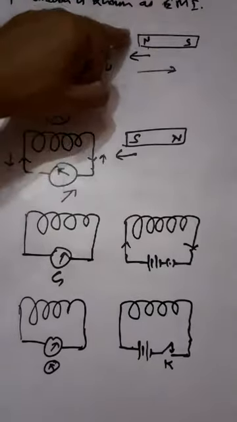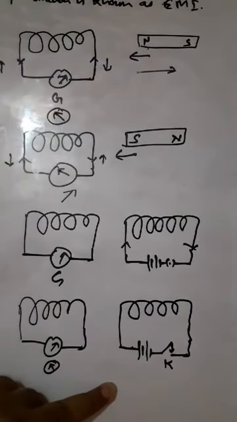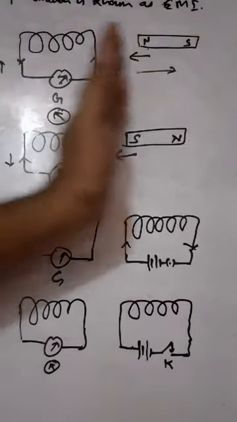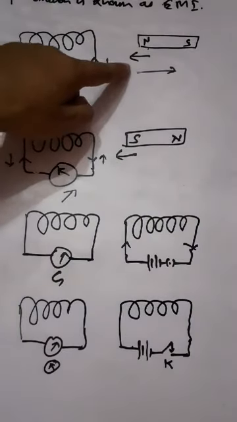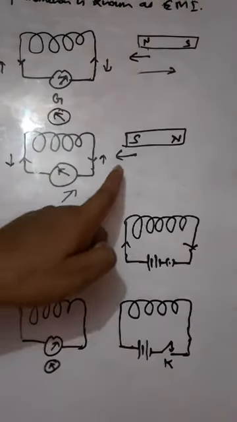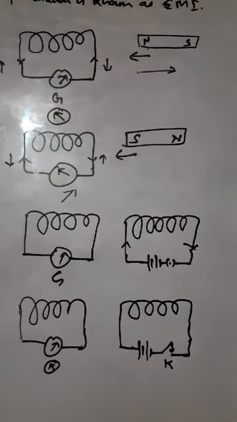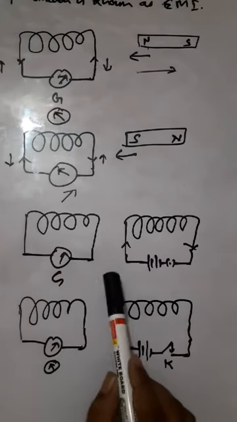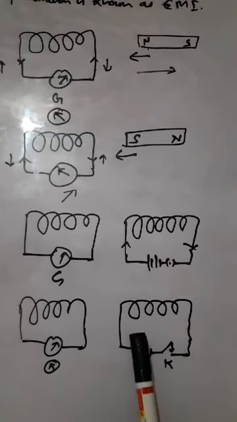What is the common thing in all these experiments? We are bringing the north pole towards the coil, or bringing it away, or bringing the south pole towards the coil or away from the coil, or taking the solenoid towards the coil or away from it, and so on.